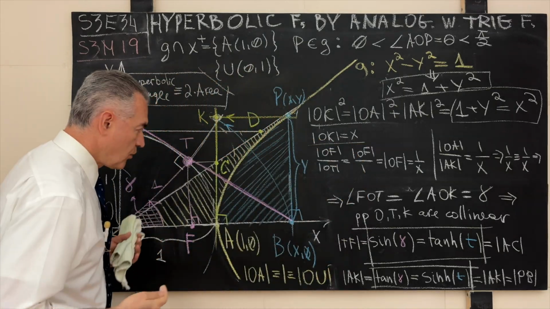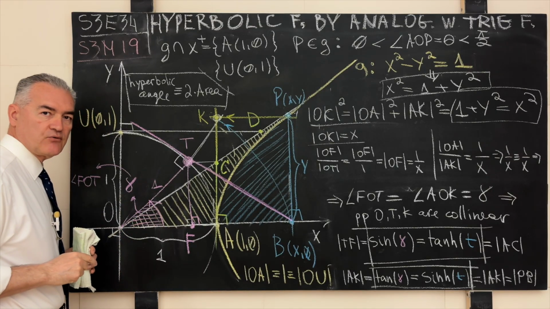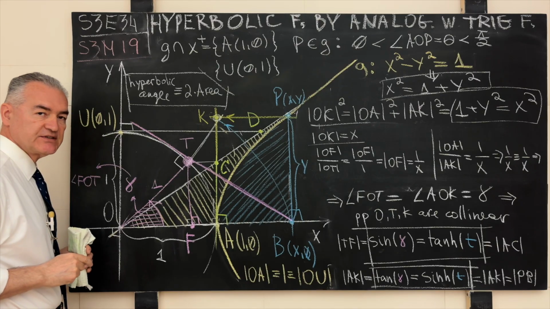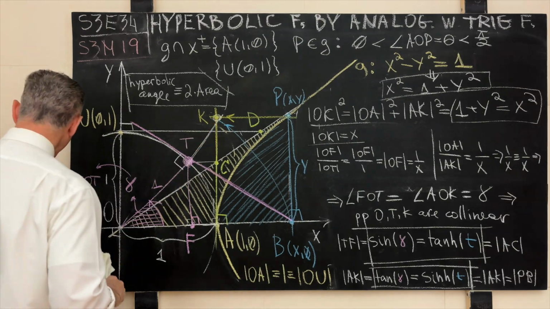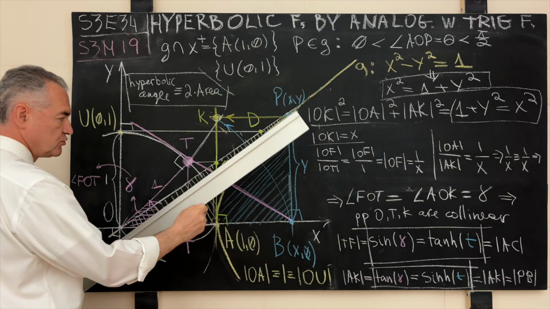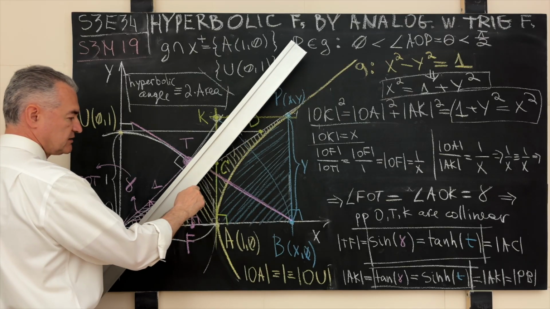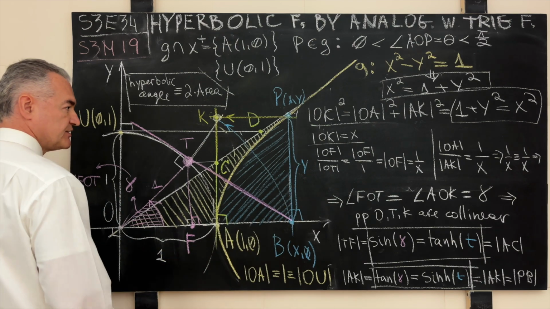Now, our goal is to show that another wonderful property of the origin center unit hyperbola is the fact that the points O, T, and K are, amazingly enough, collinear. It doesn't look so on my silly drawing, of course, but if you do everything nicely in the software, you will see that these points will be collinear, and this is how we prove it.